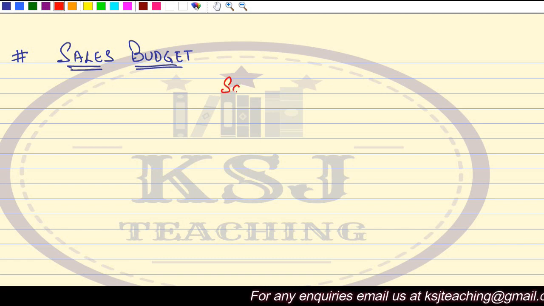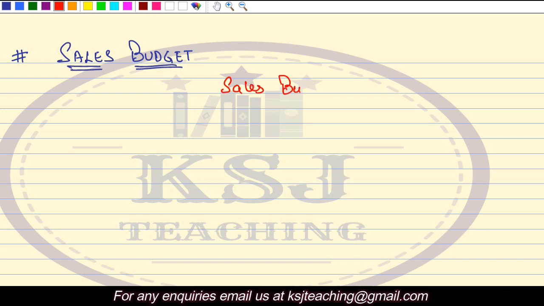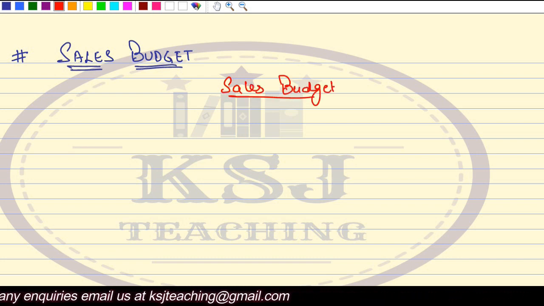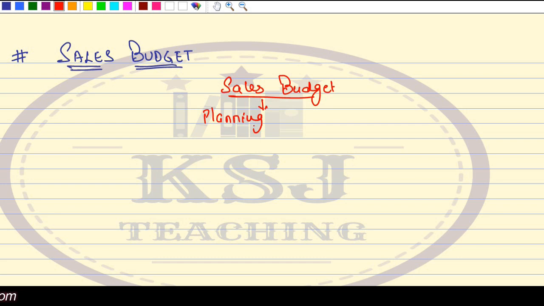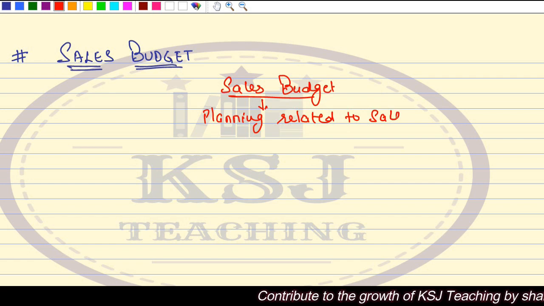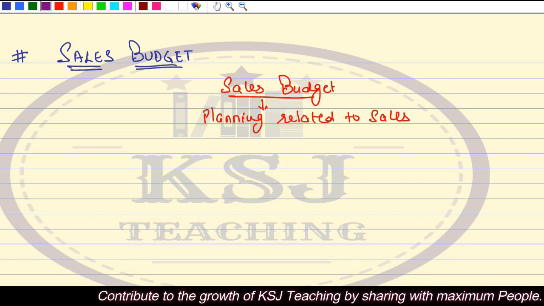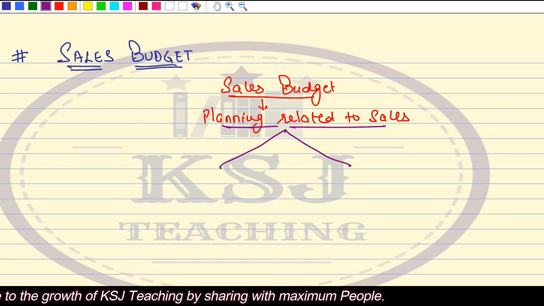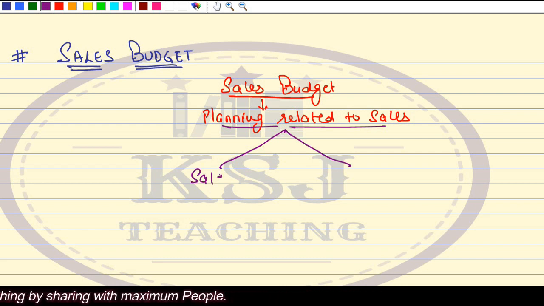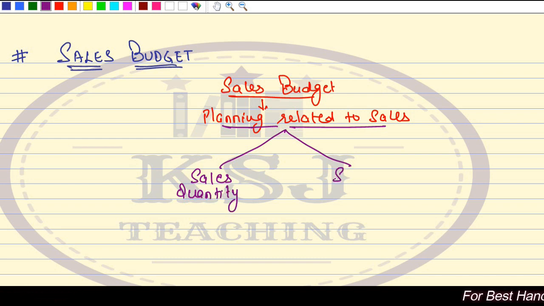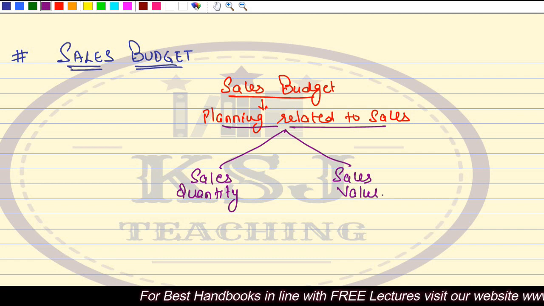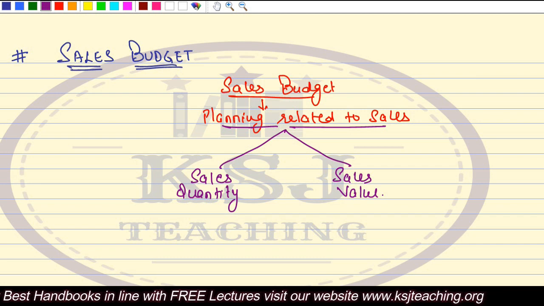When we talk about the sales budget, we have to look at two things. This is planning related to sales, but this planning will involve two things. One is the sales quantity, and the other is the sales value. That means you have to decide upon two things, you have to plan on two things.